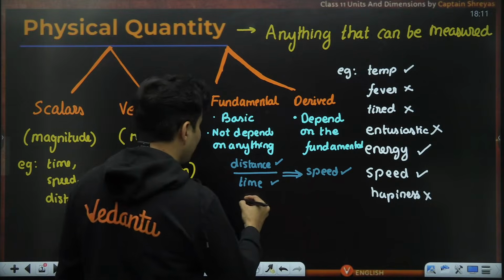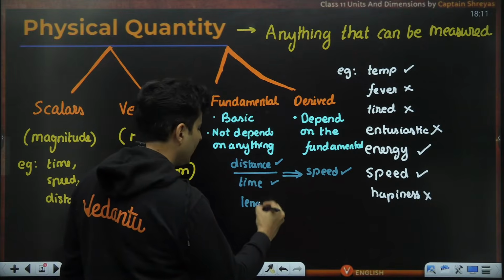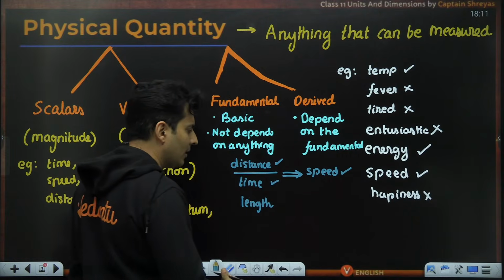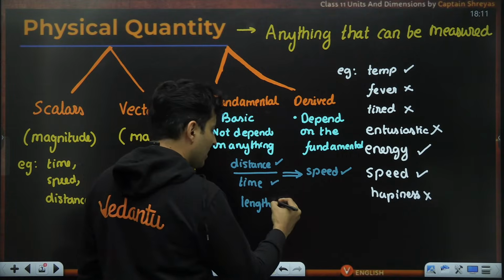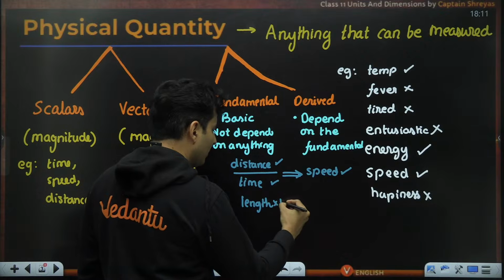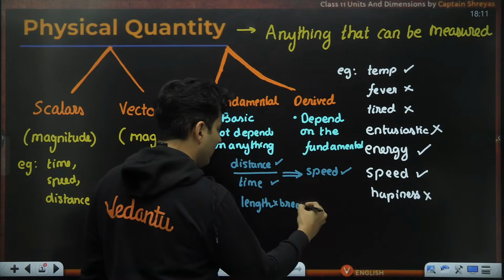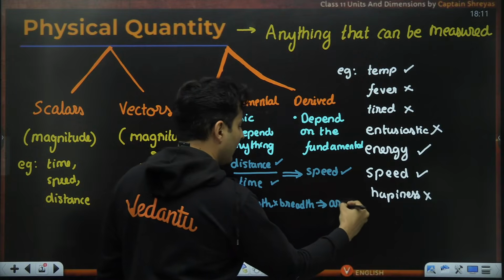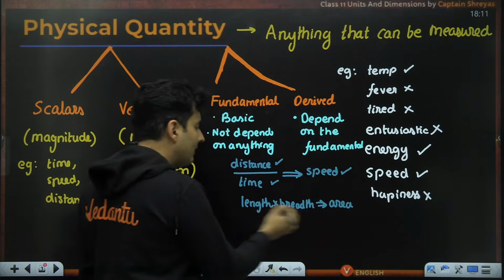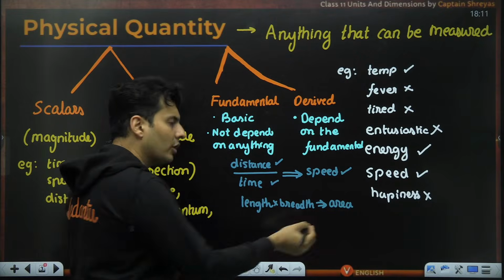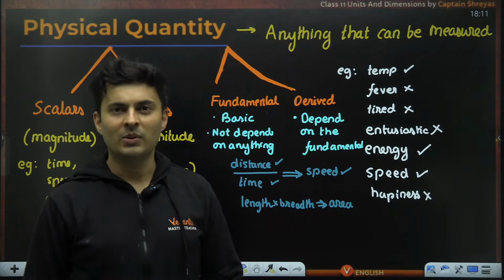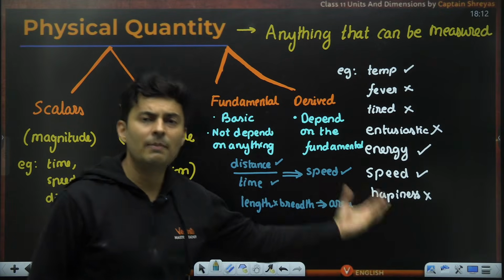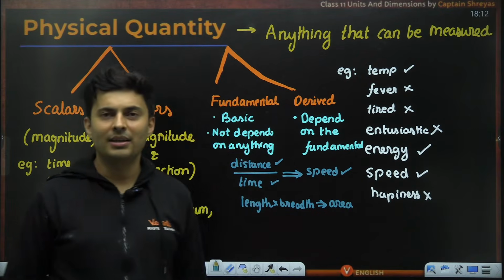Another example is the length of an object. I can directly measure it. It is a fundamental quantity. Breadth is also a fundamental quantity. But when I multiply length with breadth, I get area, and area becomes a derived quantity, dependent on two more quantities. Okay, volume, density, so many other things depend on the fundamental quantities.